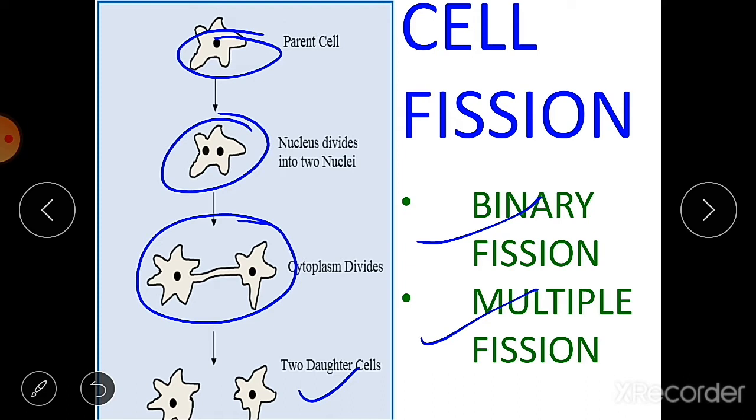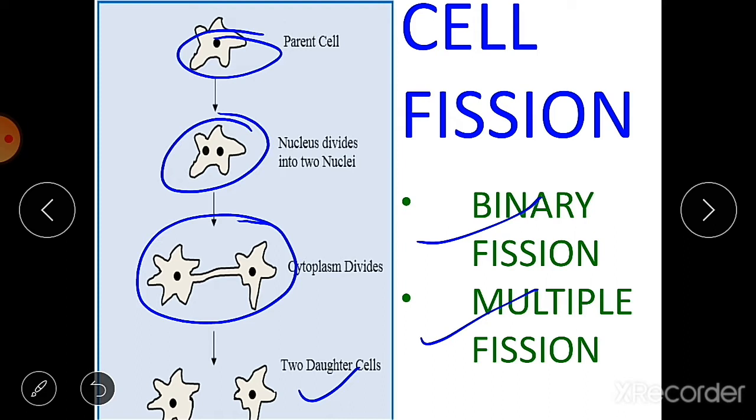Then what is multiple fission? The splitting of a cell into more than two cells of the same type is called multiple fission, and the example is plasmodium. Do you know plasmodium is the pathogen that causes malaria? It undergoes multiple fission.